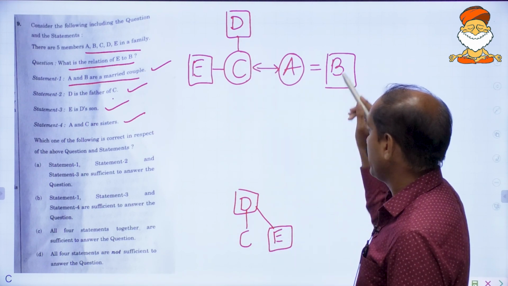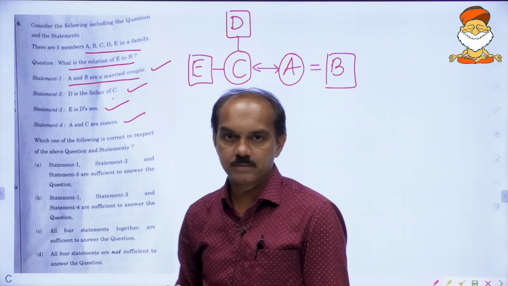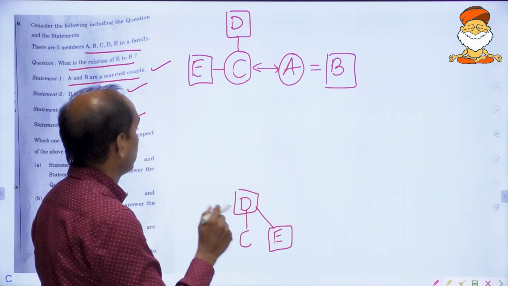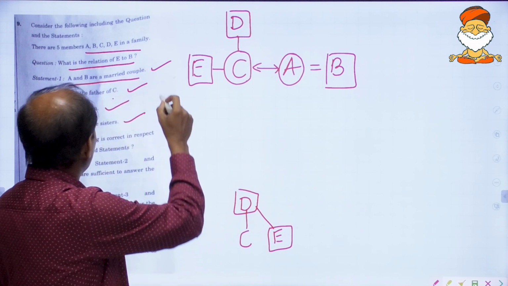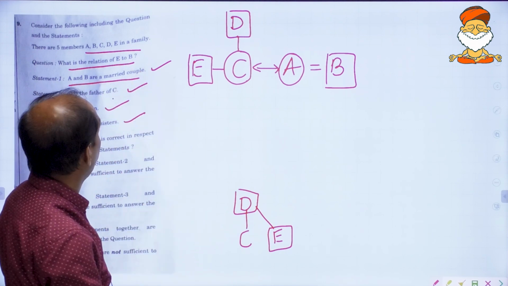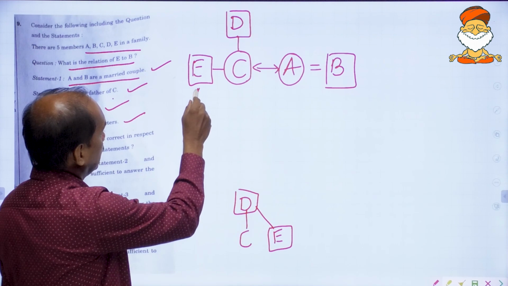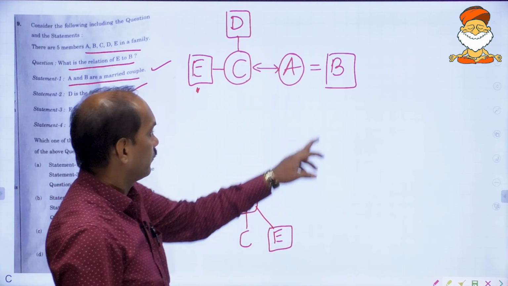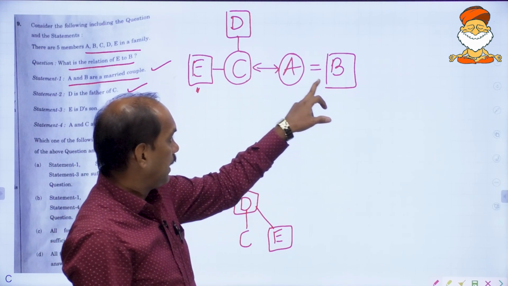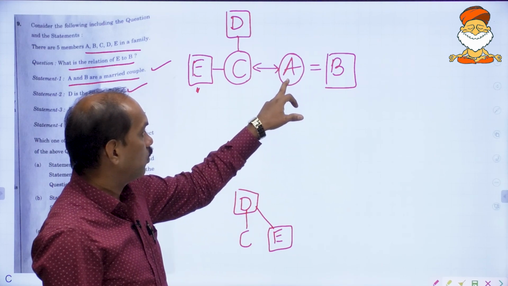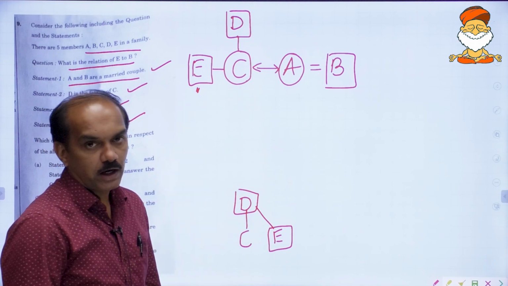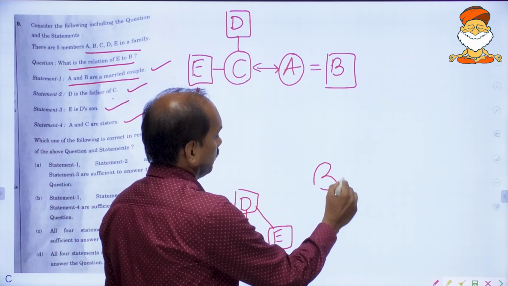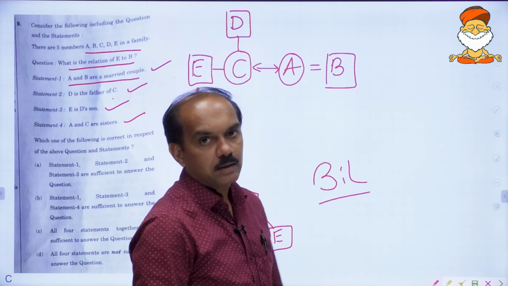And A is married to B. B is husband, A is wife, right? Now the question mark is on how E is related to B. How is this E related to B? B has got a wife and wife's brother. Wife's brother is brother-in-law.